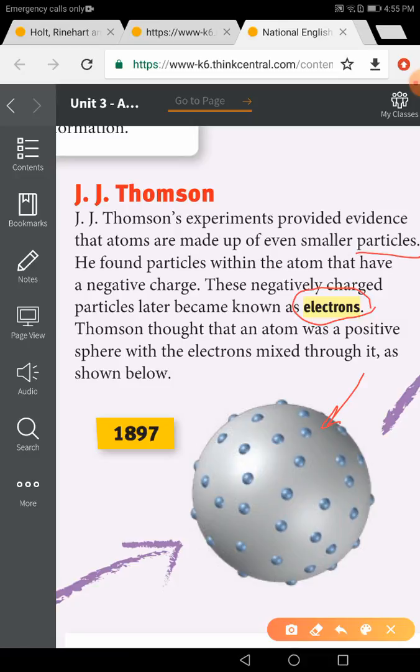The ball. He said that the atom is like a ball or a sphere, and there are electrons, negatively charged, mixed with it. The atom itself was positively charged, and the electrons are negatively charged. Easy till now? Okay. And it was a new step in the theories.